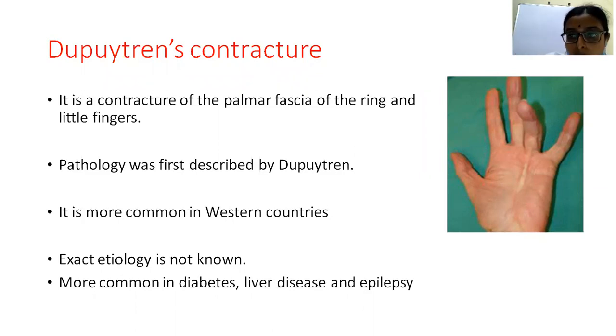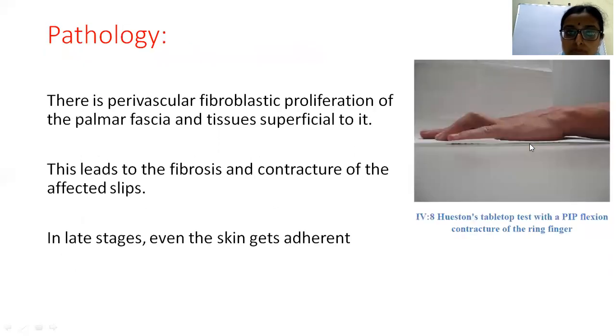This pathology was first described by Dupuytren and is more commonly seen in Western countries. The exact etiology is not known, and it is more common in people suffering with diabetes, liver disease, and epilepsy. Here you can see this contracture, and cords are formed like this, and there will be contracture of the fingers.